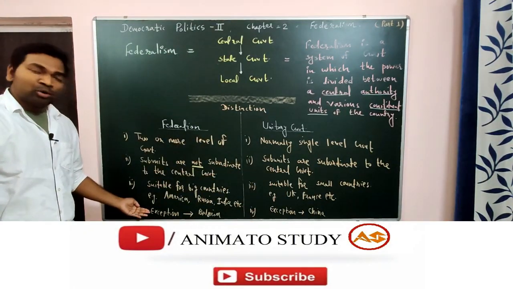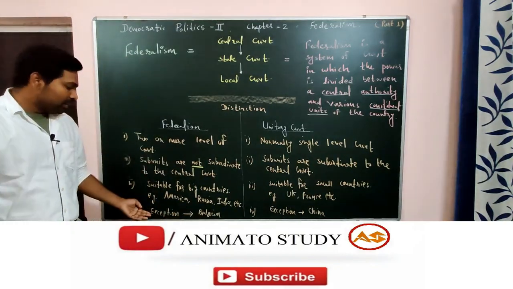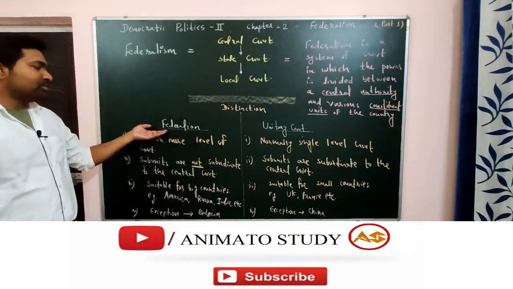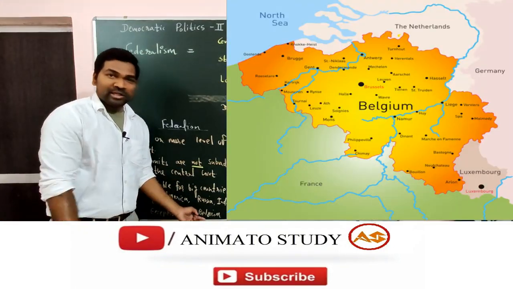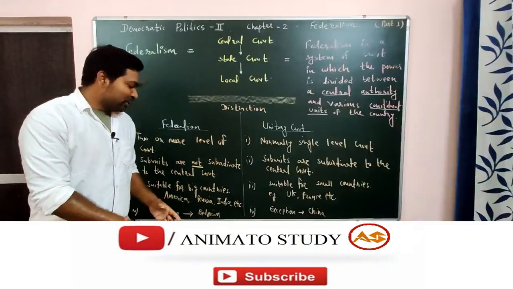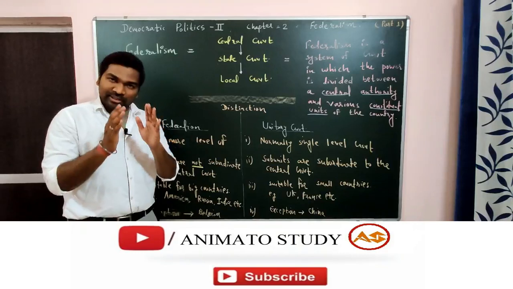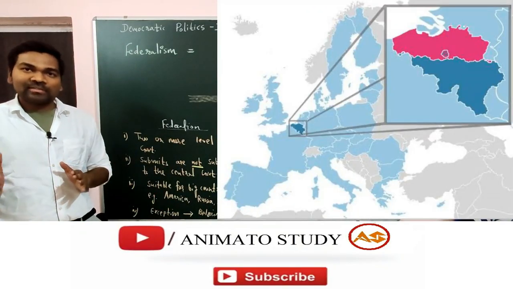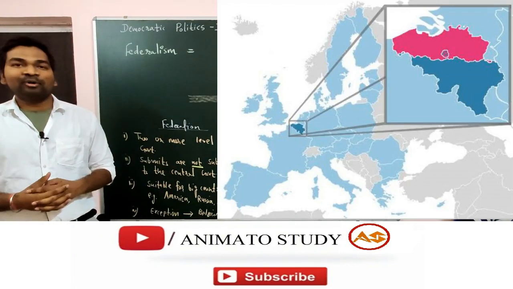Now here you see the fourth point, which is all about the exception: which country is not big, but still follows the concept of federalism. One country is Belgium. In the last class we saw that Belgium later adopted the concept of federalism. Belgium is a very small country. If you see the European map, Belgium's size is smaller than that of our one state, Haryana. Still they follow the federal form of government.